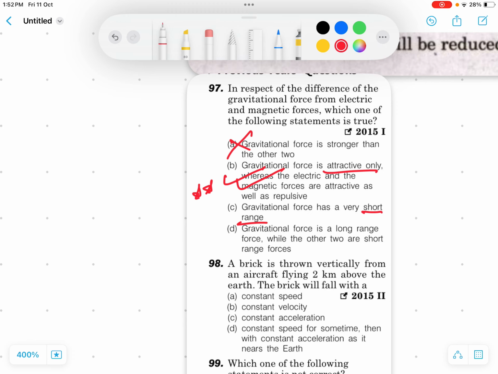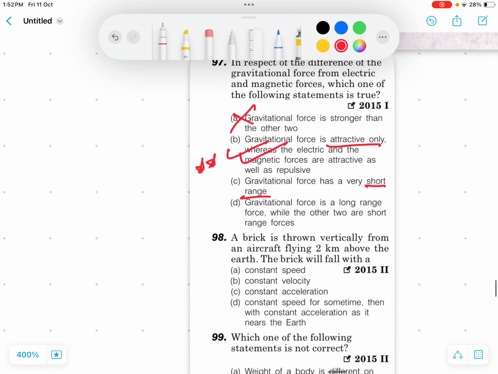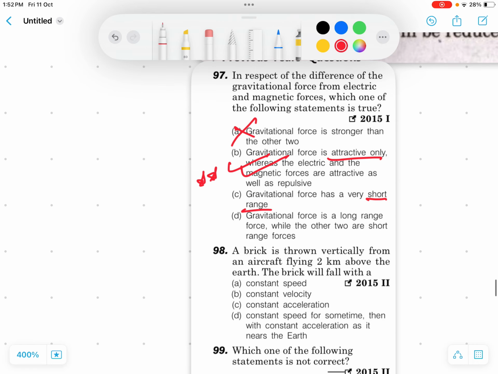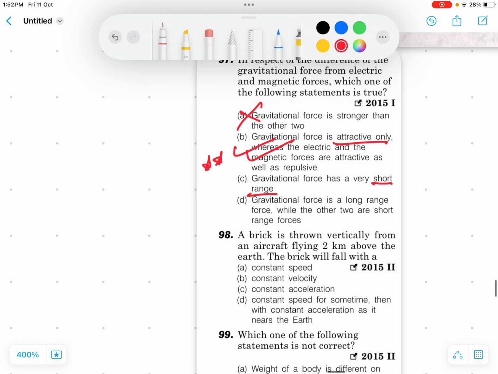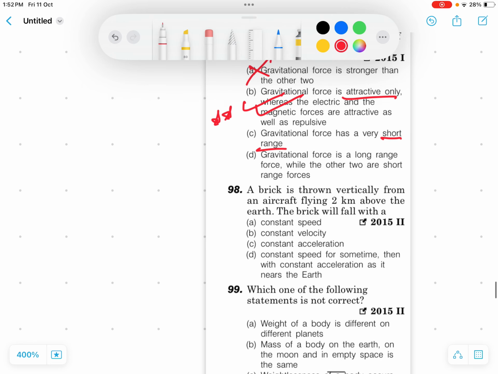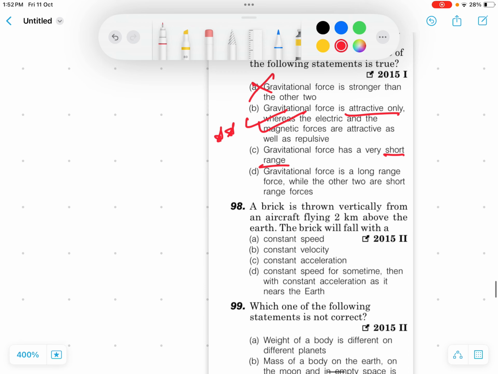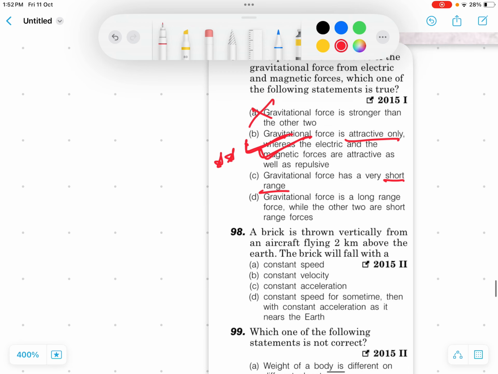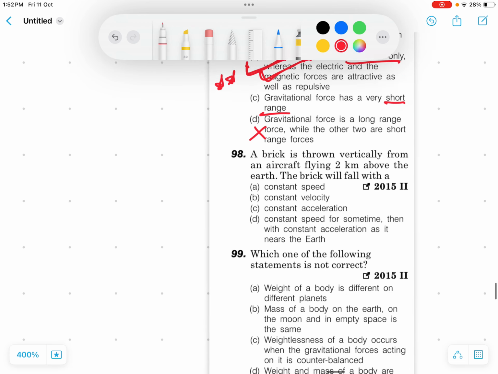Gravitational force is a long range force while the other two are short range forces. This statement is not true but also not 100% wrong, so it seems to be the middle option. The best option here is obviously B.